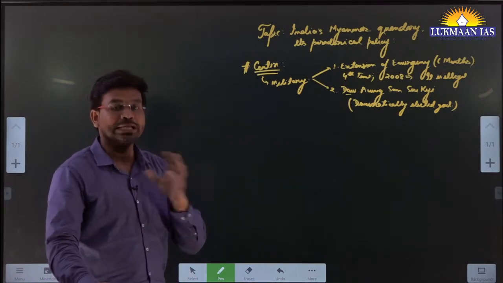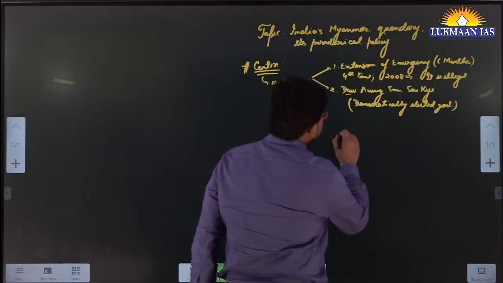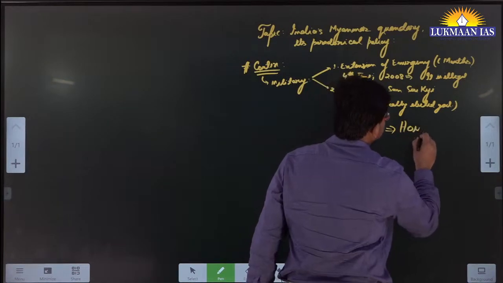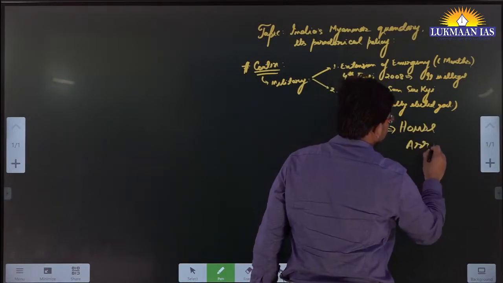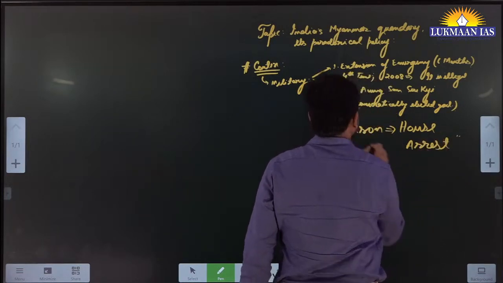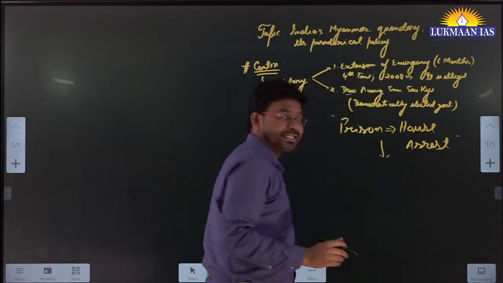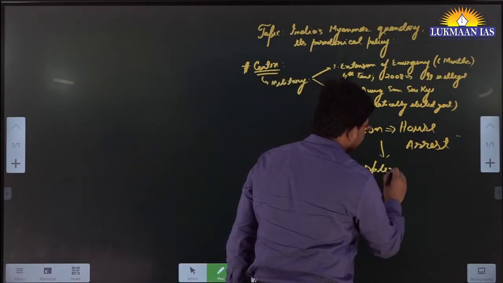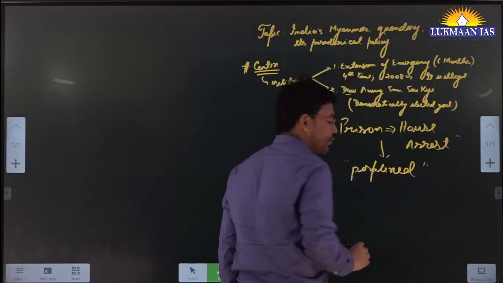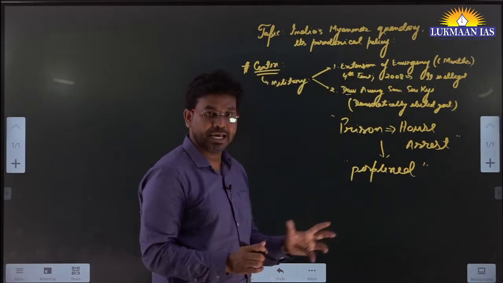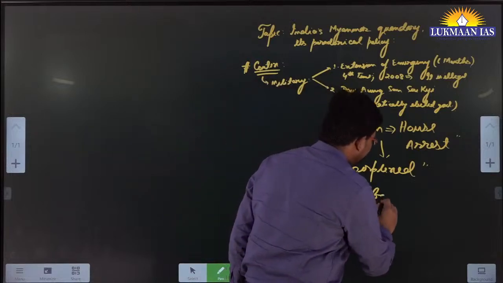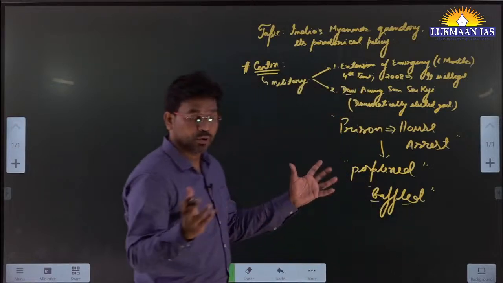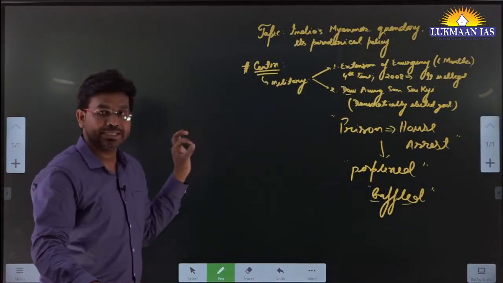Release means she was not released from the prison. So earlier she was put in prison, but now she has been moved to house arrest. Okay, she has been moved to house arrest in Myanmar. So this particular move has perplexed many people in the state of Myanmar, right? Perplexed means it has baffled people. Okay, it has baffled people, like what is happening in Myanmar. Okay, so this is the present context.